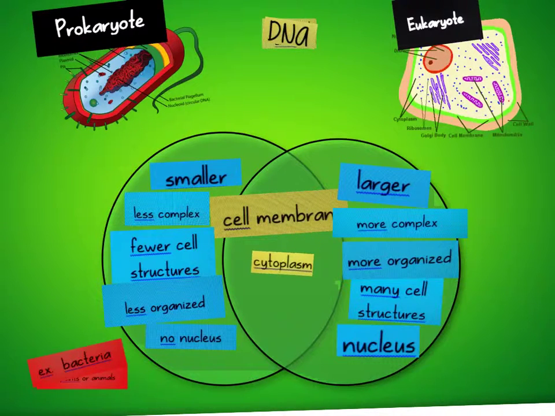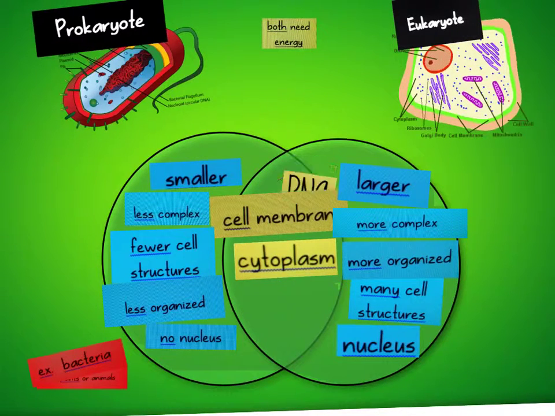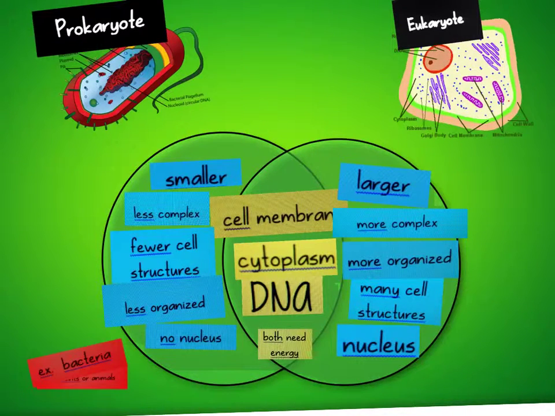Also, something that eukaryotes and prokaryotes have in common is they both have cytoplasm, which is a jelly-like substance that fills the cell. They also both have DNA, and as we talked about earlier, the DNA is kind of free-floating in the prokaryote and it's contained within a nucleus in the eukaryote. Also, both of them need energy.